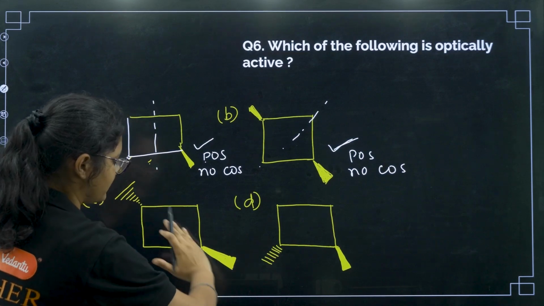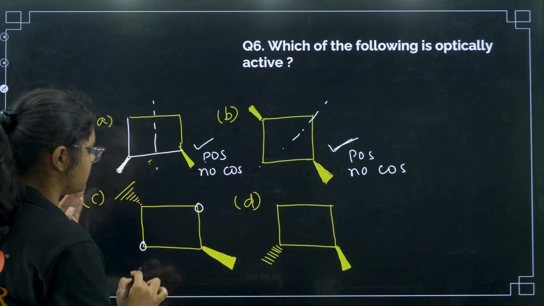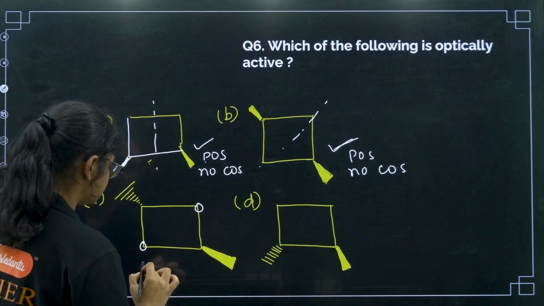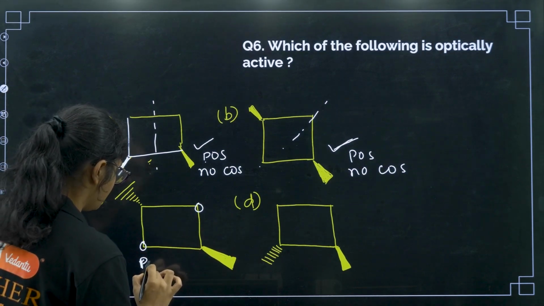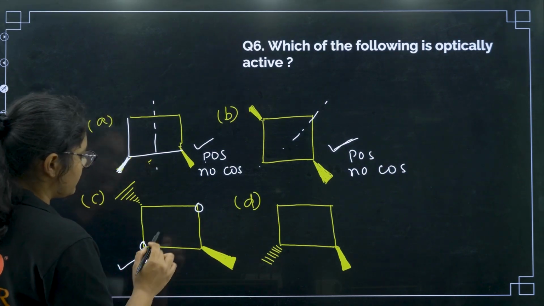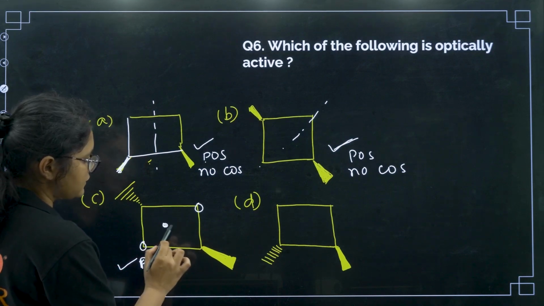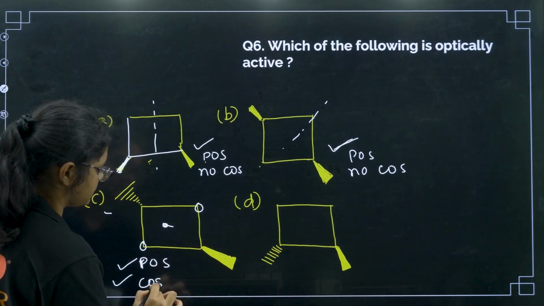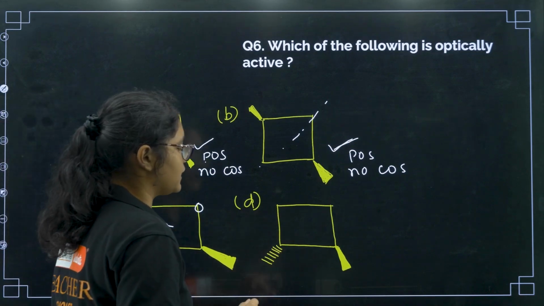If you cut the molecule like this, this one and this one will be exactly half of each other. So yes, this has plane of symmetry, and it also has center of symmetry. You can go here and you can go down, you will find the same group, so it has also center of symmetry. So this is also not optically active.